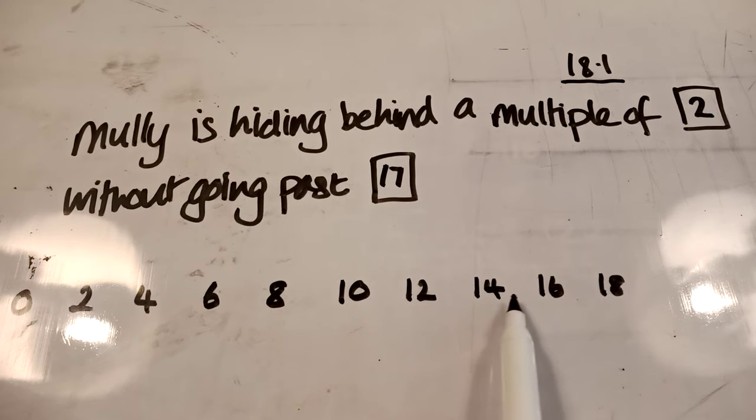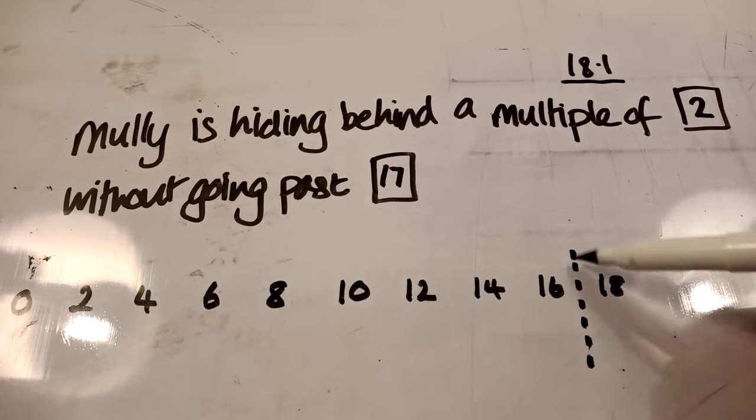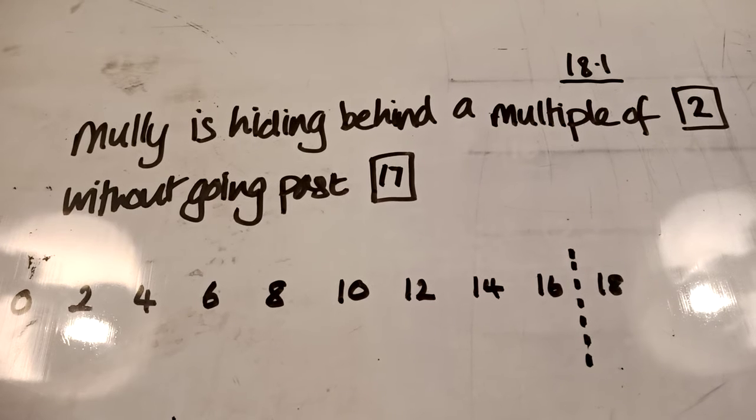So I'd like you to mark on where 17 would be if it were marked on. There it would be. It would be there, wouldn't it? And draw yourself a little electric fence, because if you go past it, you get an electric shock. You can't. So here we go.